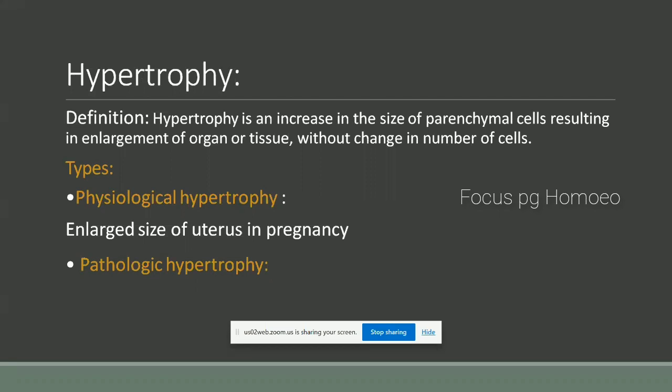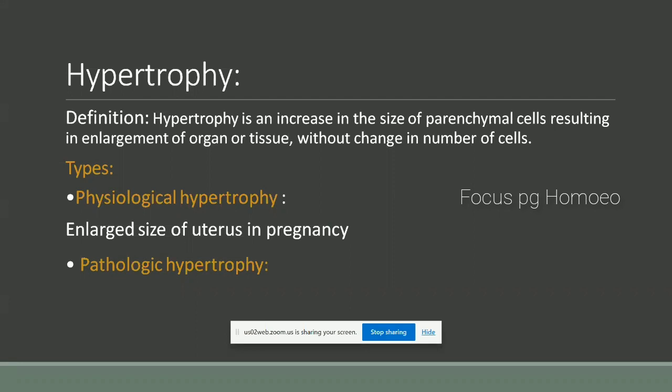Next one is hypertrophy. Hypertrophy is an increase in the size of parenchymal cells resulting in enlargement of an organ or tissue without changing the number of cells. In hyperplasia there is an increase in the number of cells, but in hypertrophy, without changing the number of cells, the enlargement of the organ or tissue happens.